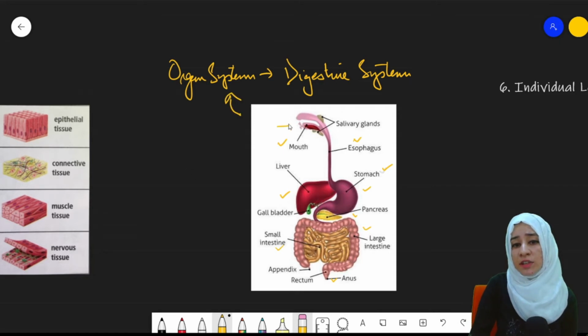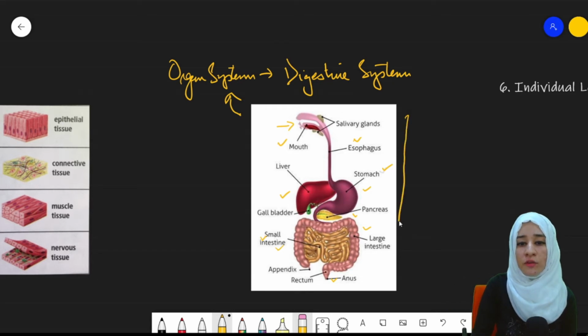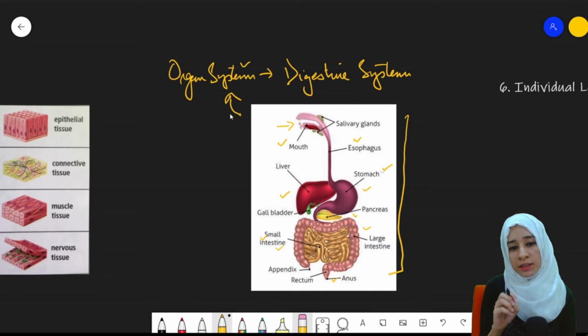And the digestion will start, partial digestion will start from the mouth and then it will go toward the stomach and half of the digestion will occur in the stomach and certain substances will then be digested in the small intestine and then further processes will occur, and in the end the completion of the digestion will occur via the combination of all of these organs. So these organs combine together to form an organ system. Okay, so this concludes this level.